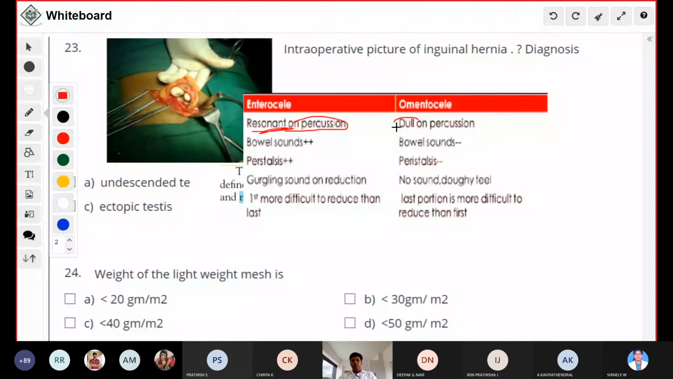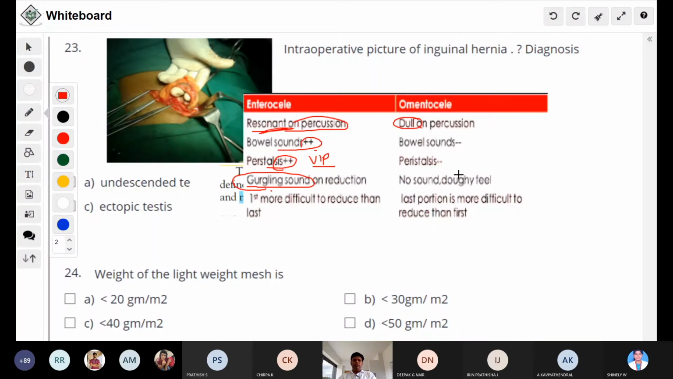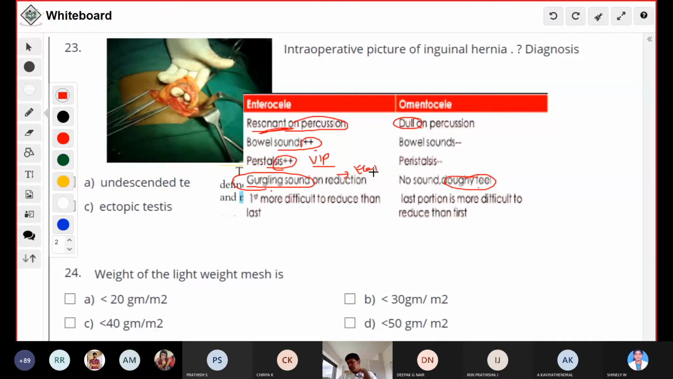Here bowel sounds are present, here bowel sounds are absent. Here visible intestinal peristalsis can be seen. Here there is absence of peristalsis. On reduction, you can hear a gurgling sound. Here there is no sound, and you are having a doughy feel. Whereas here you will have elastic consistency. Here in omentocele, the last portion is more difficult to reduce than the first.